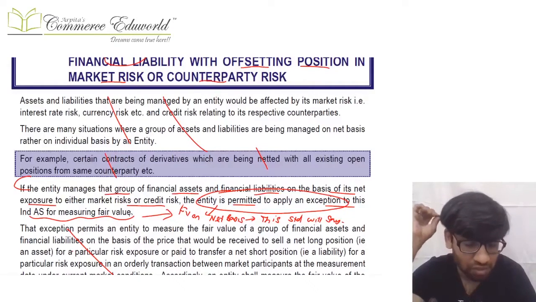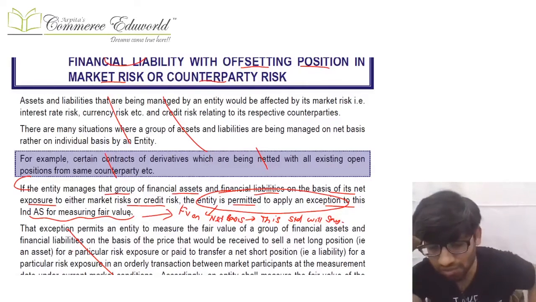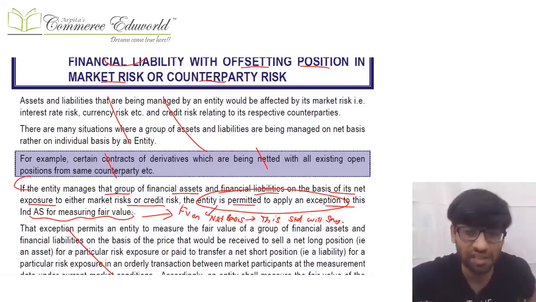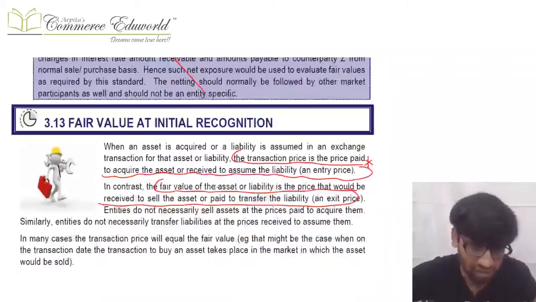See, normally whether you calculate the fair value on a gross basis or a net basis will be given by other standards. But as an exception, if you have financial assets and financial liabilities, and you are managing them on the basis of net exposure either to market risk or credit risk, then the entity is permitted to calculate the fair value on a net basis, and this is what is given in this standard as an exception. Clear? That much is the only part of this. You can ignore the rest.